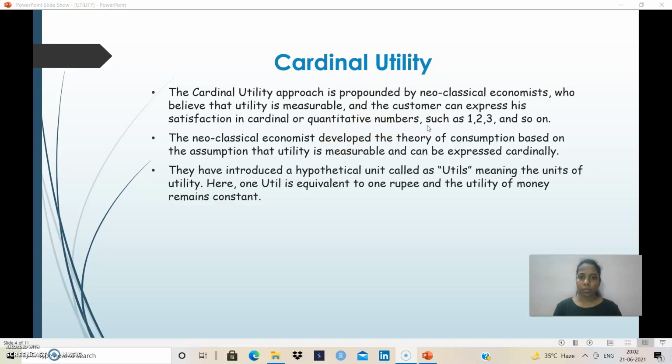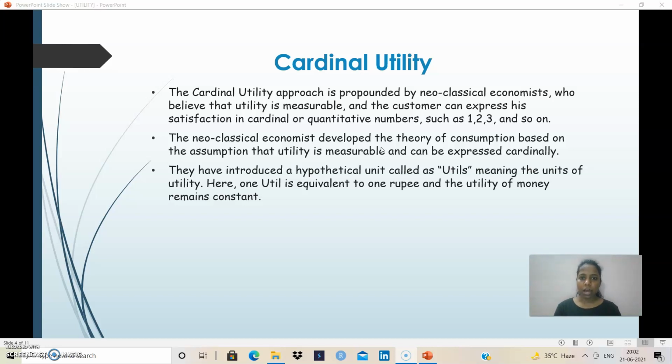Okay, so once this utility concept was considered, there was a scientist who came and did research. The cardinal utility concept tells that utility can be measured in quantitative terms such as 1, 2, 3, and so on. So the neoclassical economists developed the theory of consumption based on the assumption that utility is measured and can be expressed cardinally.